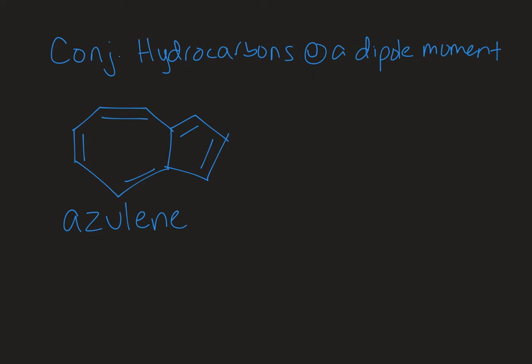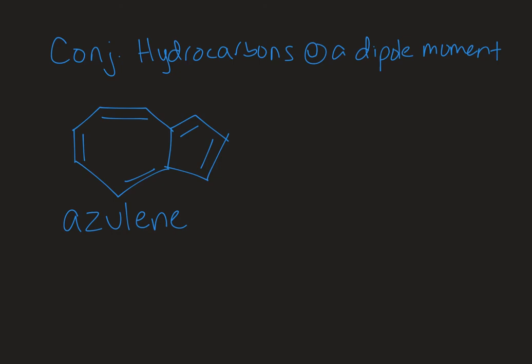In this video, we're going to look at unexpected dipole moments in conjugated hydrocarbons. So I have drawn here azulene. It's a hydrocarbon, so made up of only carbon and hydrogen atoms. And if you looked at it, you wouldn't expect that it would have a dipole moment because it's just carbons and hydrogens in there. There's not a big electronegativity difference between those two atoms, and there are no elements that would cause a dipole moment. So we wouldn't expect one, but there is one. And that has to do with the pi system here.